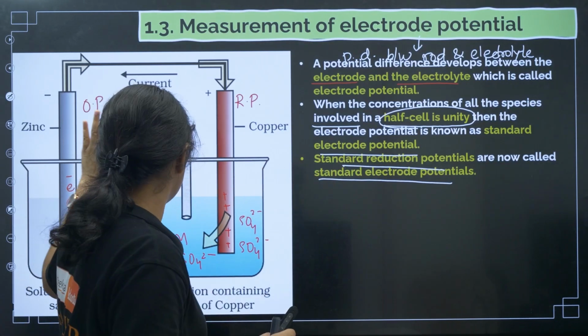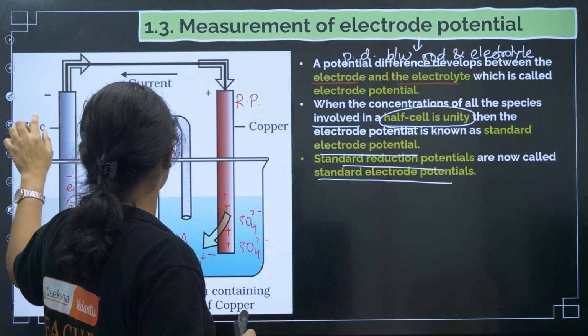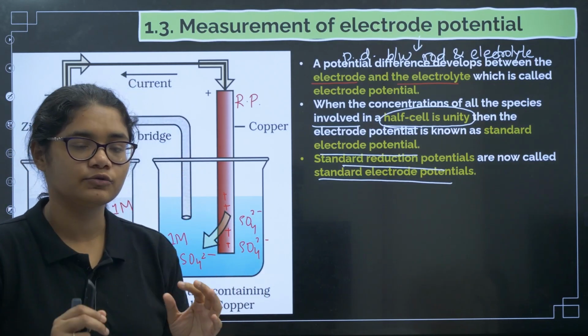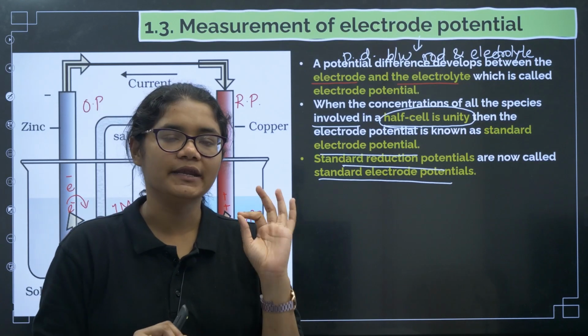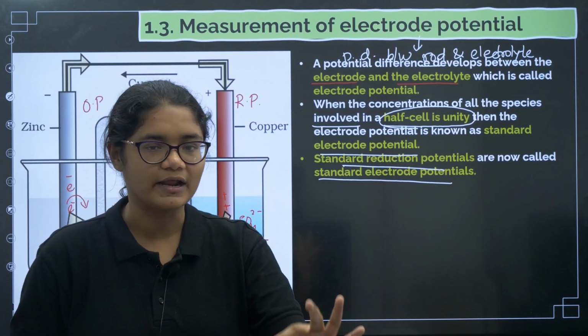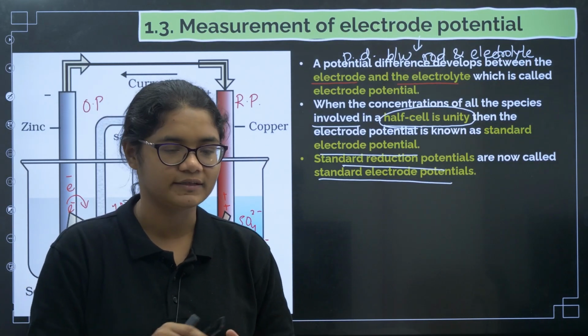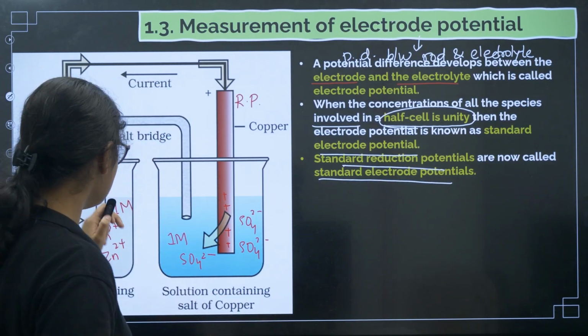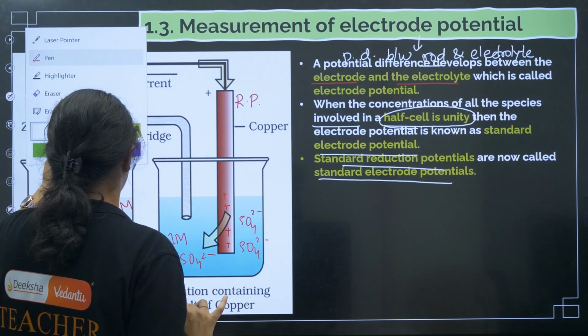Suppose it is asked to show the electrode potential of zinc, then it should be shown in the form of reduction potential. Now I will show you how this happens. So let us see how to represent the reduction potential.